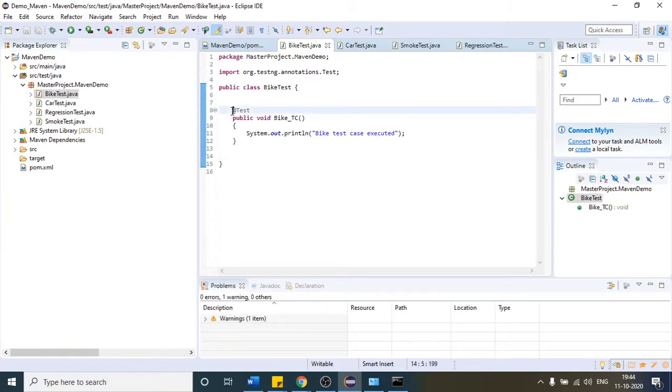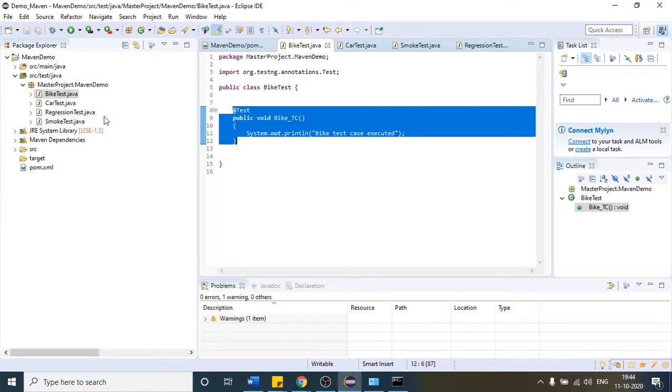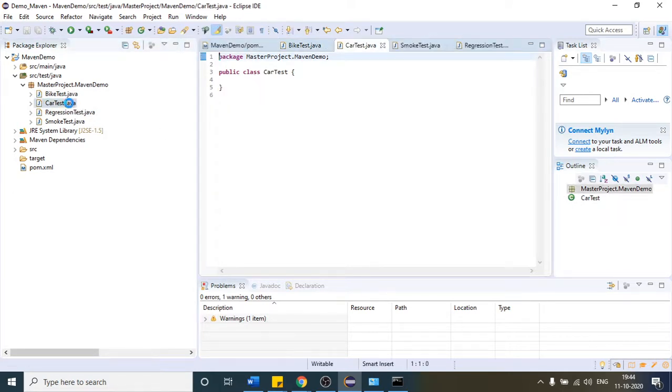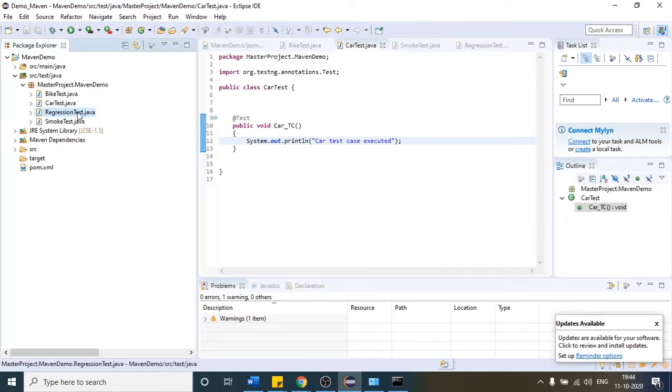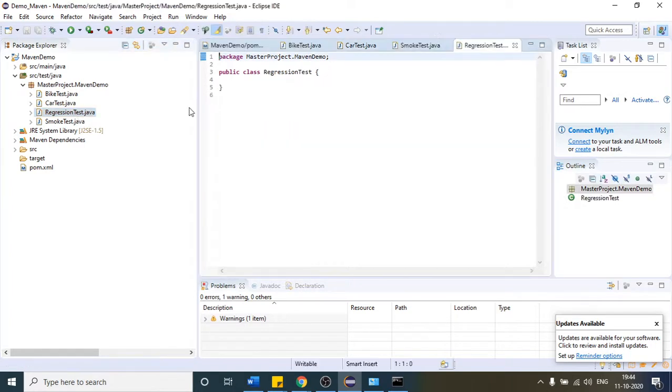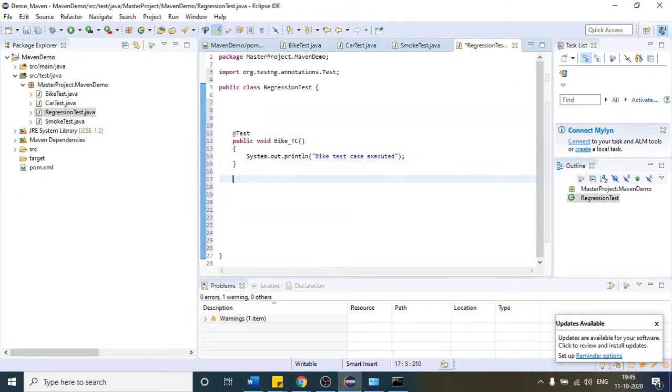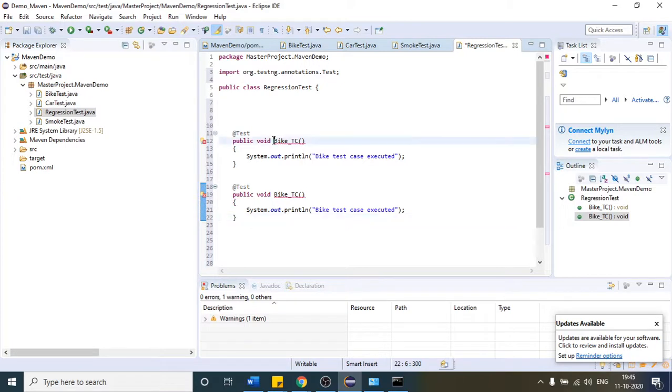Likewise, for the bike there is one test case, and for this class as well let me write one test case. As it is a car class, I will write a car test case, and in my println I will write car test case executed. This is the regression test case. Whatever test cases I define in this class are all going to be a part of my regression test case. I will define two test cases here, not one.